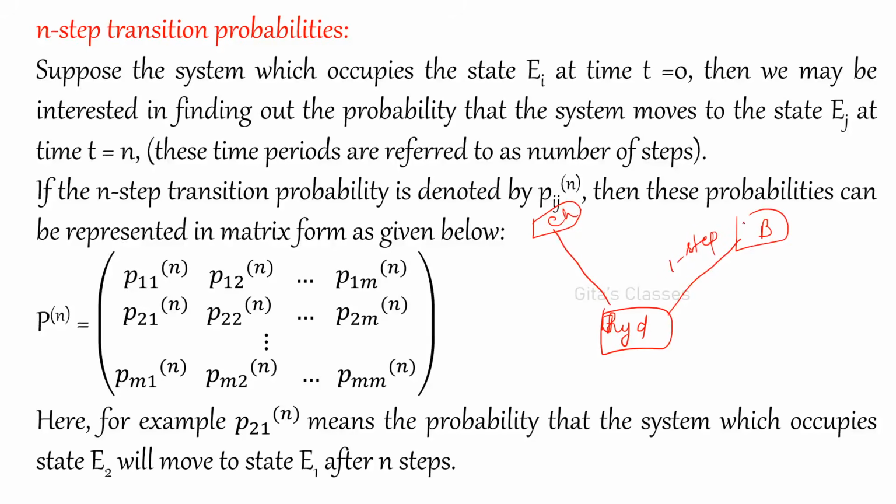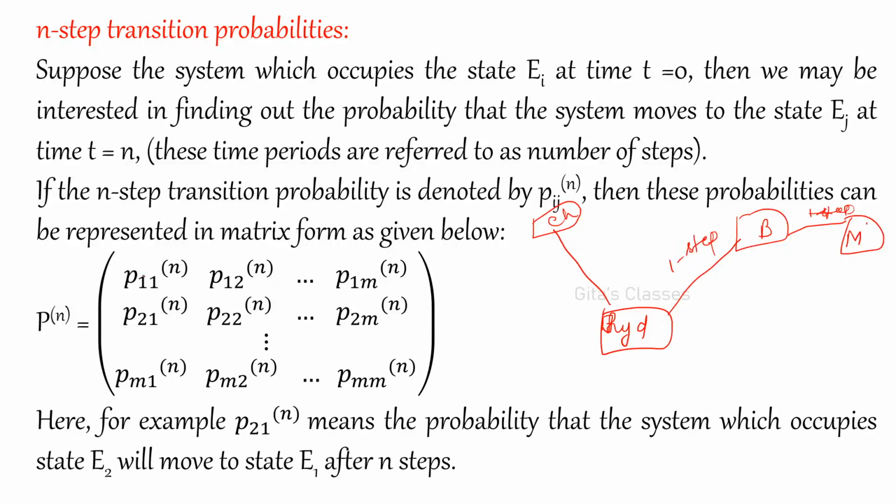From Hyderabad to Bangalore, then Bangalore to Mumbai. This is two steps. If he wants to go from Hyderabad to Mumbai, there are two steps. He is not planning to go directly to Mumbai, he has to go to Bangalore. This is one step, this is one step, so this is two steps. Similarly, n step means how many steps it takes to reach from one state to another state.